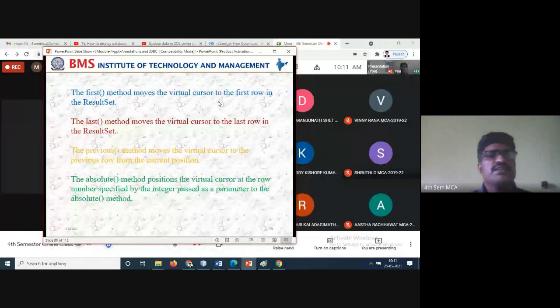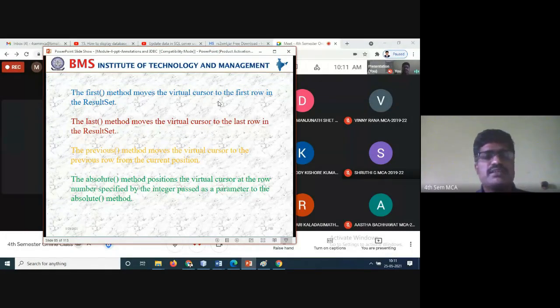Next, the first method moves the virtual cursor to the first row of the result set. That's what I already told you. Last is the same thing: the last method moves the virtual cursor to the last row of the result set. Next is the previous method, which moves the virtual cursor, wherever it is, to the previous row, and that data will be fetched.